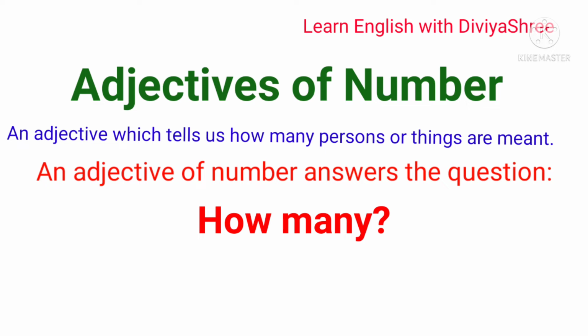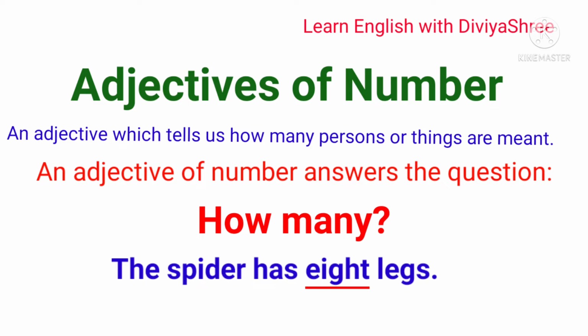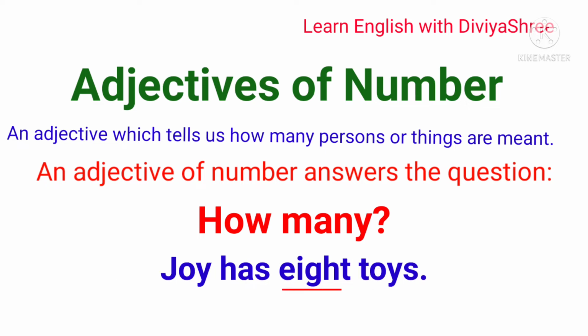If I say that a spider has 8 legs, here the number 8 is describing the legs of the spider, how many legs a spider has. In the same way, if I say Joy has many toys, many is describing the number of toys, how many.